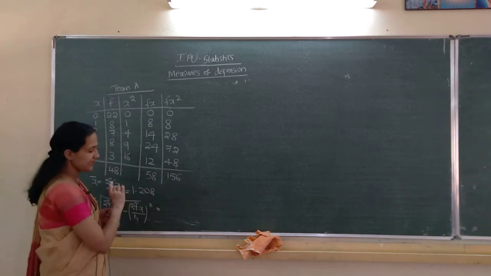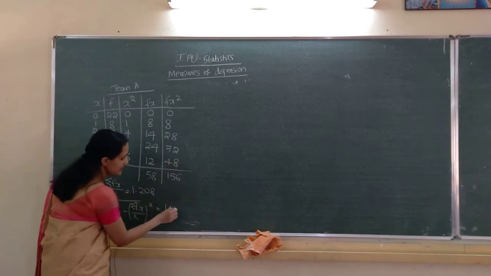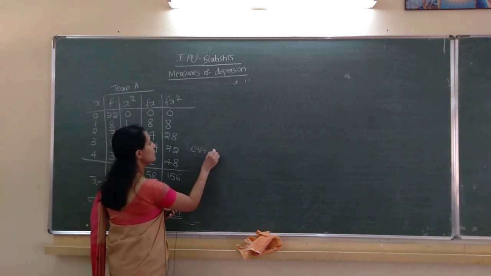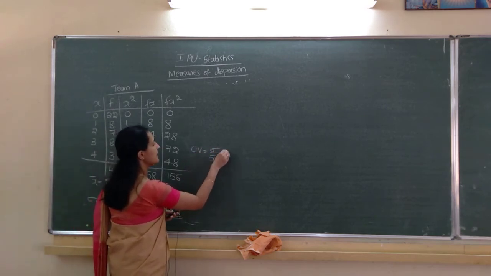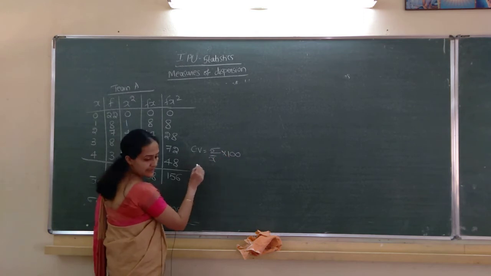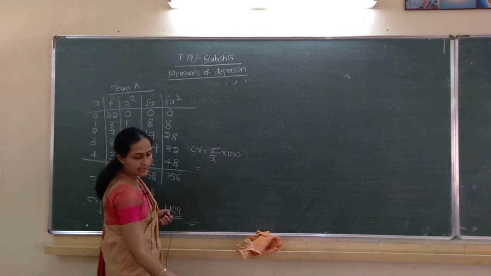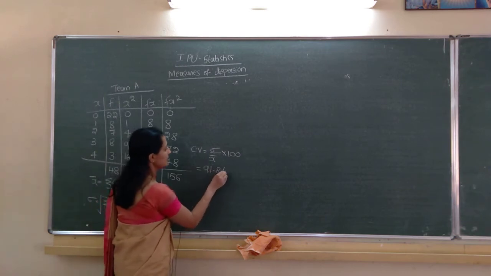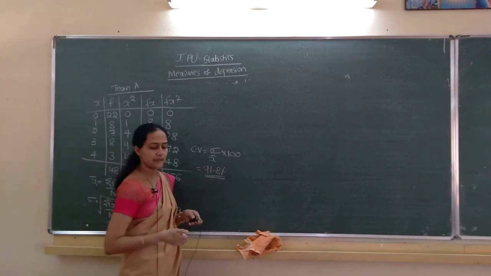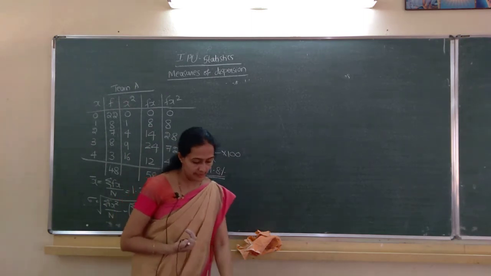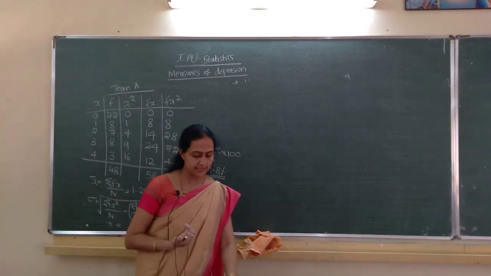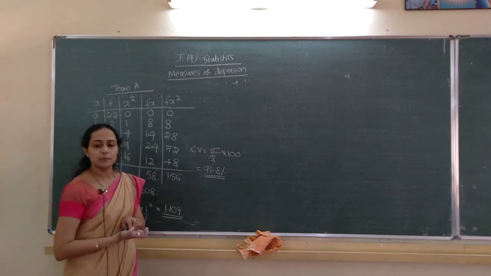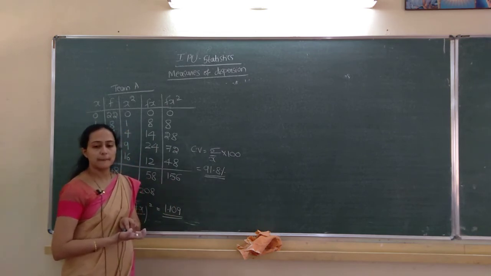Answer is, I am writing directly, 1.109. Okay. Next CV. CV equals sigma divided by x bar into 100. Answer is 91.8%. Clear? Sigma divided by x bar into 100. So hope this much is clear to you.